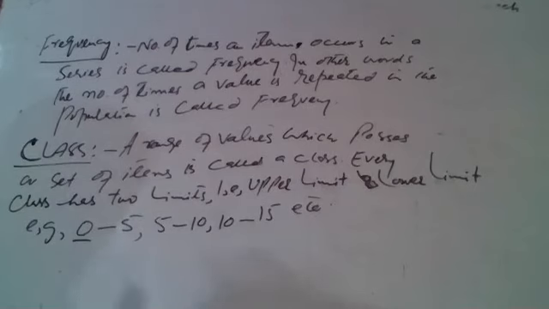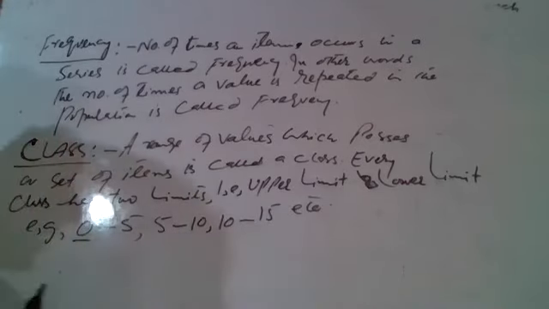So this is all about the types of series, and frequency and class. Then we have the next term, probably हम ये कल डिस्कस करेंगे.